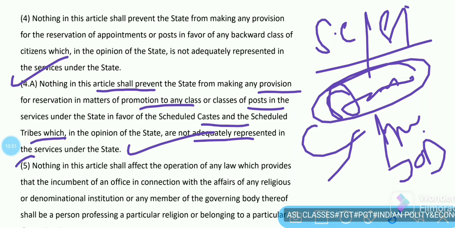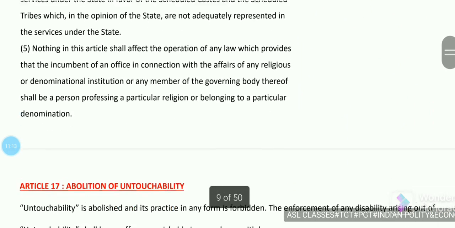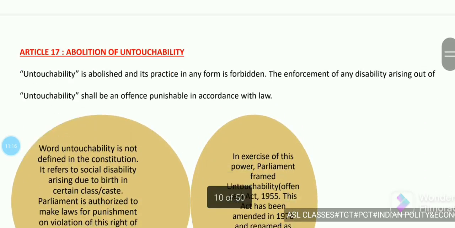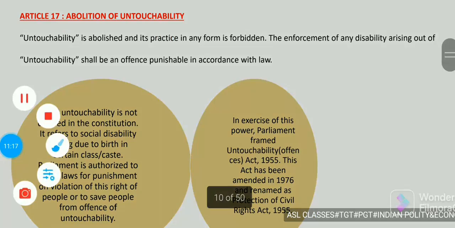So nothing in this article shall also affect the operation of any law which provides that the incumbent of an office in connection with the affairs of any religious or denominational institution, or any member of the governing body thereof, shall be a person professing a particular religion or belonging to a particular denomination. So next is Article 17.